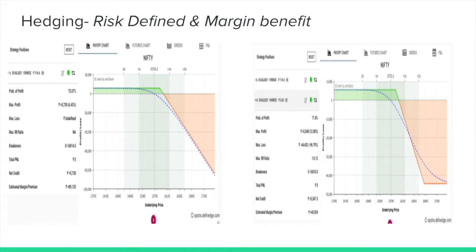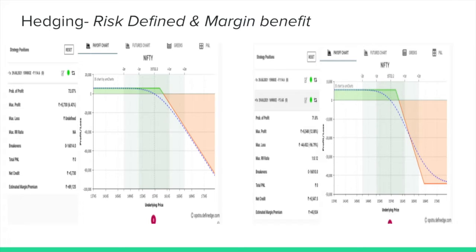The option seller has a view that 15,900 is not going to break. So I just sell it from there, and by the end of the expiry, if it is not broken, I get the full credit of 5,700 rupees in my pocket, right? But the risk is that if his view is going wrong, the loss is unlimited, and that is why he has to pay a huge margin.